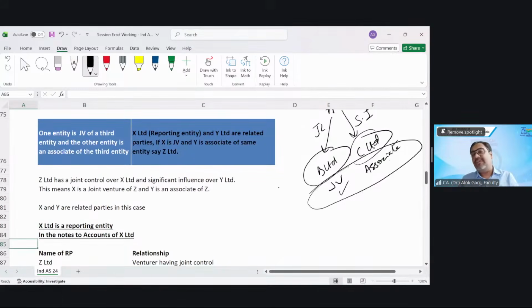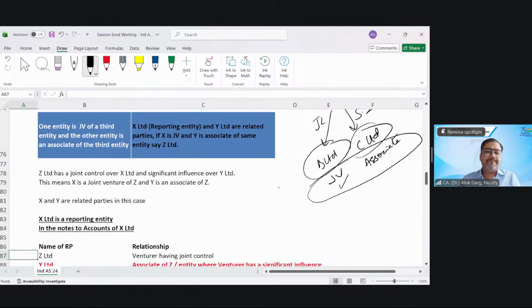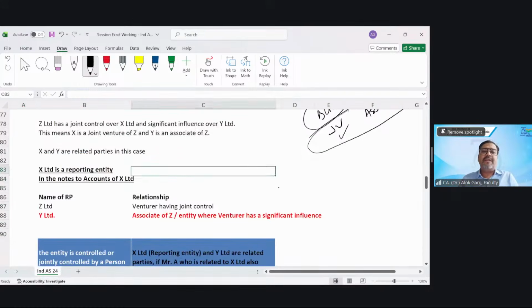Because one is a JV, another is an associate of the same party. So if X is the reporting entity, in the notes to accounts of X Limited, who will be the related parties? Z and Y. Who is Z? Z is a venturer having joint control. Who is Y? Associate of Z, an entity where the venturer has significant influence. Okay. Is that clear?